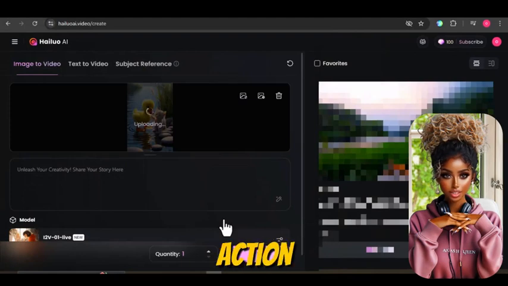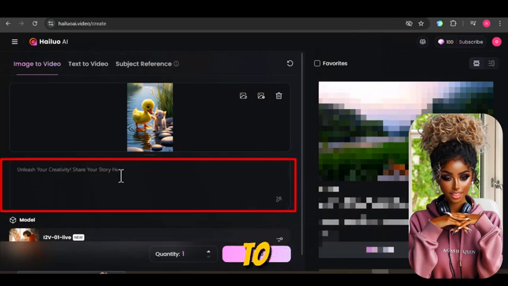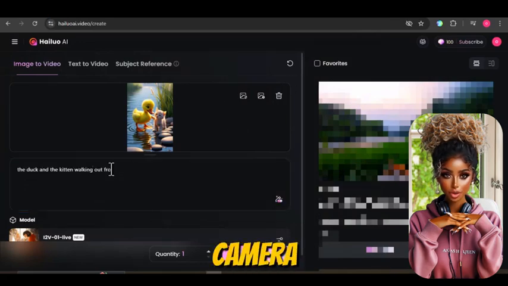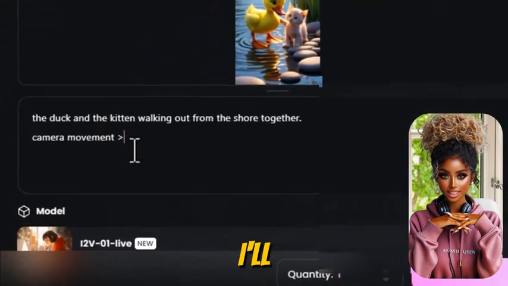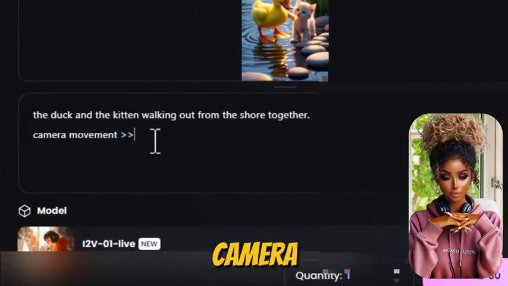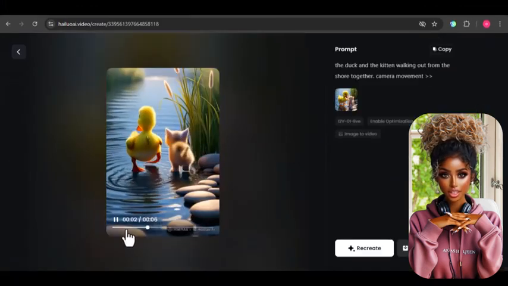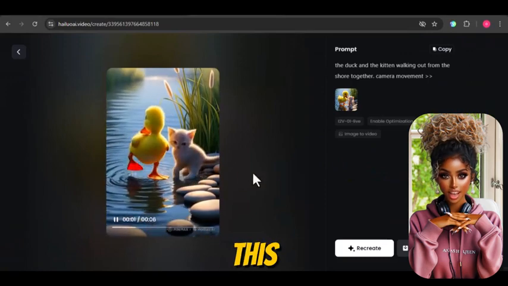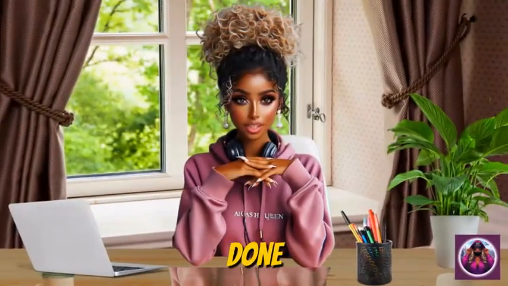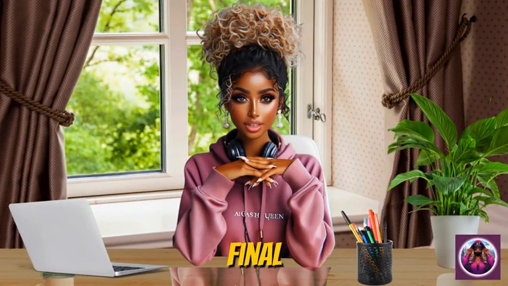We'll drop some action prompts here to describe what we want our duck to be doing. You can also set any camera movements. For this example, I'll use this sign to indicate camera shifts. Keep the generation number set to 1 and click Generate. Let's see what we get. Looks amazing, right? I'll repeat this process for all the images. Once you're done with this step, we'll move on to the final step, bringing everything together in CapCut.